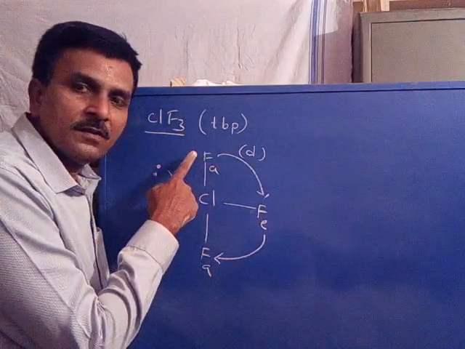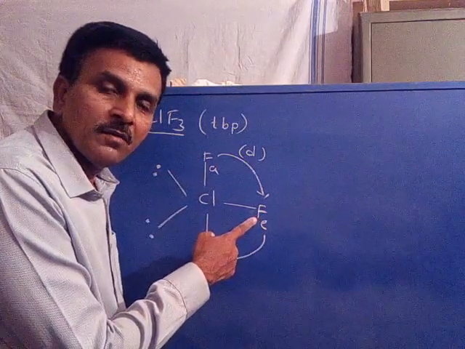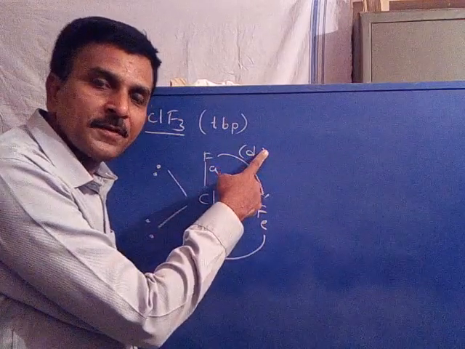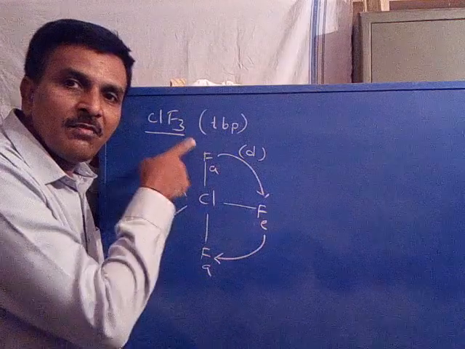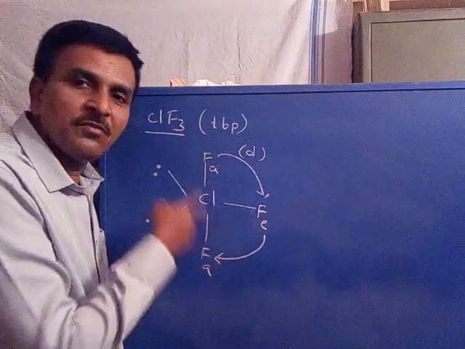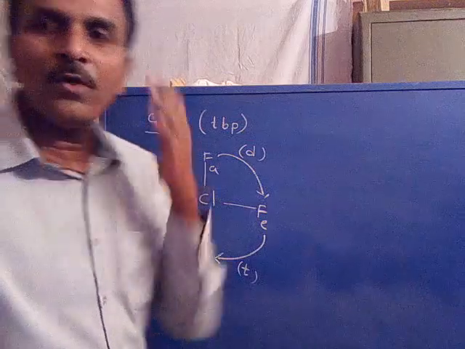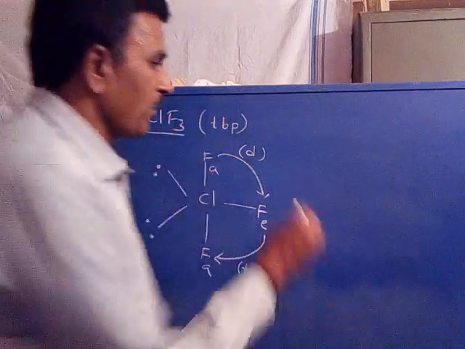Are you following? Axial fluorine coupled with 1 equatorial fluorine, 1 plus 1, its signal is a doublet. Equatorial fluorine coupled with 2 axial fluorines, so 1 plus 2, its signal is a triplet. So equatorial fluorine appears as a triplet, axial fluorine appears as a doublet.